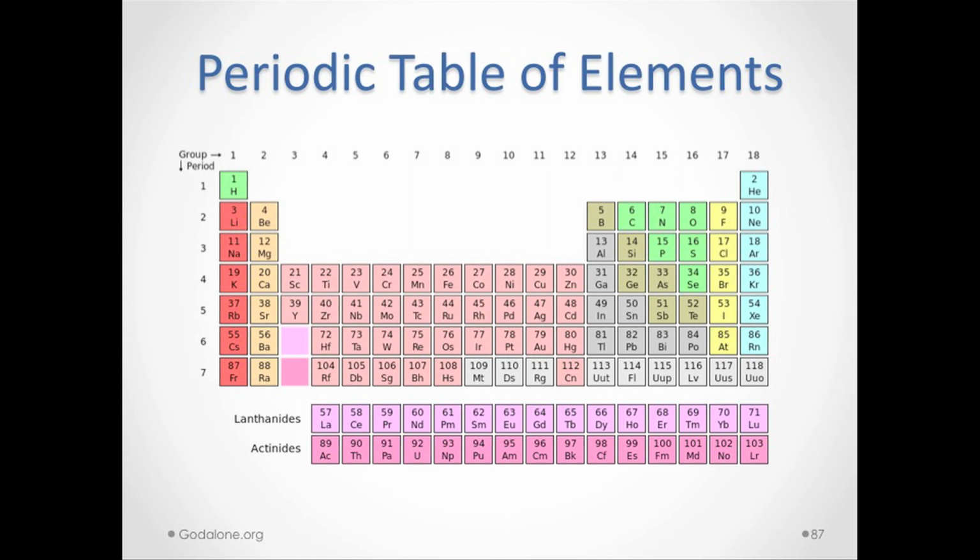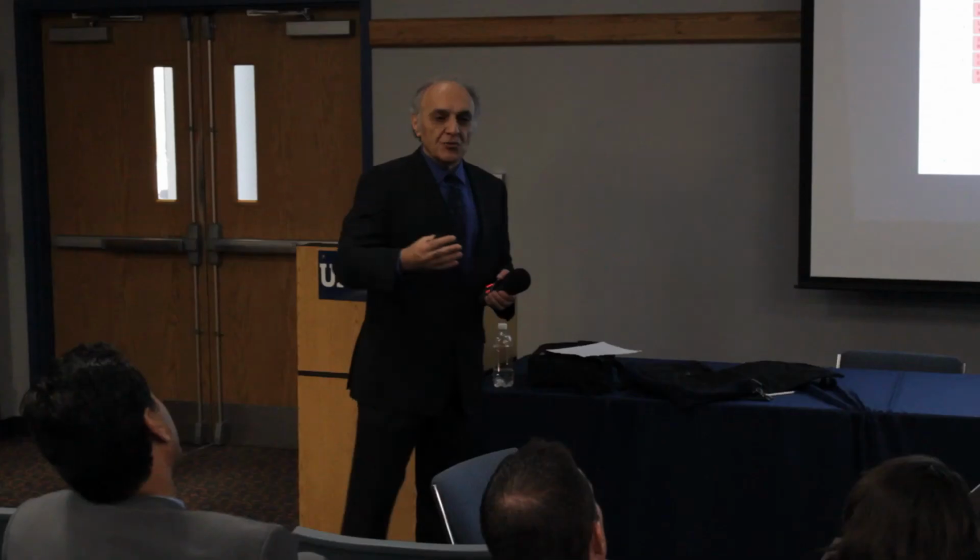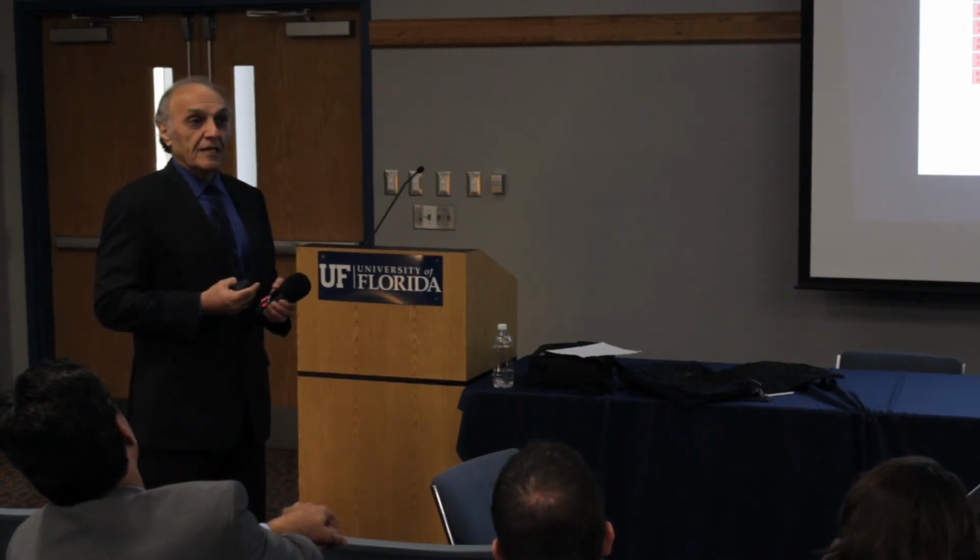Okay, and then this is the table of elements. Now look at this. This is so fascinating. The fascination that I have with this one is based on counting. It's simple counting. When you actually count, you generate elements. Which actually becomes very, very easy to teach to a 2-year-old. But unfortunately, we don't teach the table of elements to 2-year-olds. We wait until they are teenagers, and then we try to ram it down their throats, and then it becomes boring to them, and they don't want to learn.